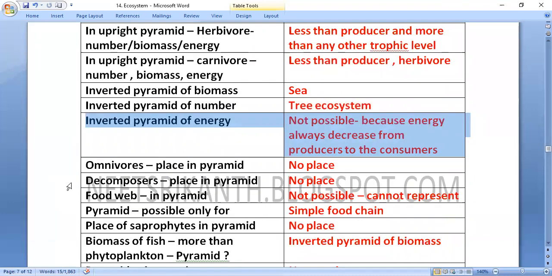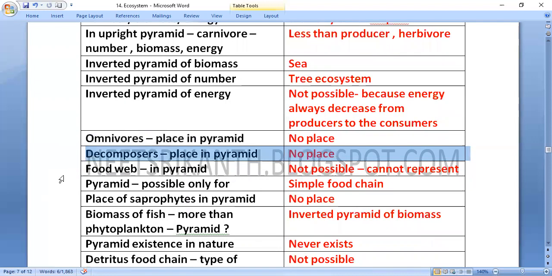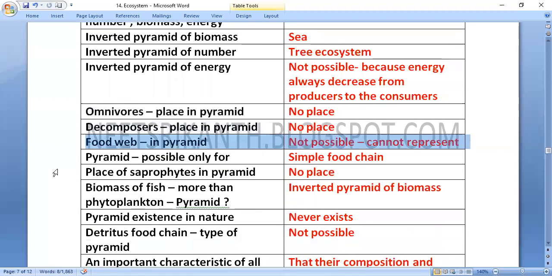Omnivores, place in pyramid: no place. There is no place given to the omnivores in the pyramid. There is no place given to the decomposers in the pyramid. Food web in pyramid, not possible, cannot be represented. The pyramids do not represent omnivores, decomposers and food web conditions. Pyramid is possible only for a simple food chain, and simple food chains do not exist in nature. Place of saprophytes in pyramid: no place.